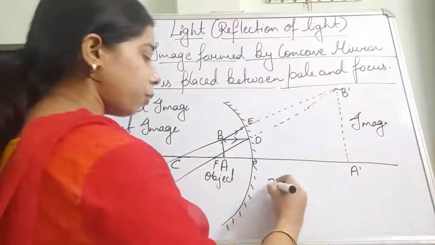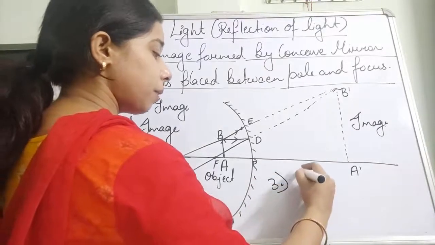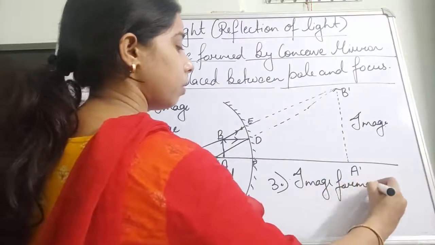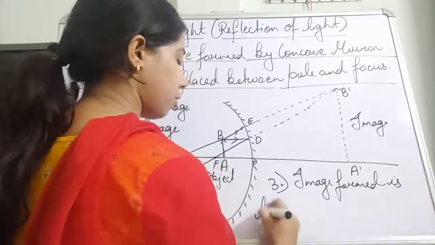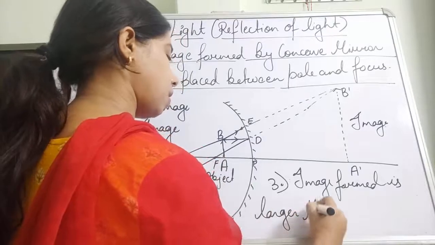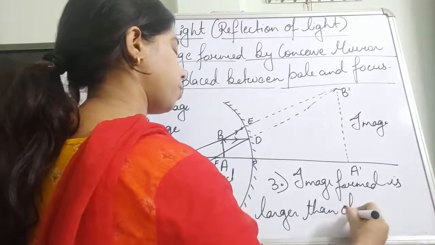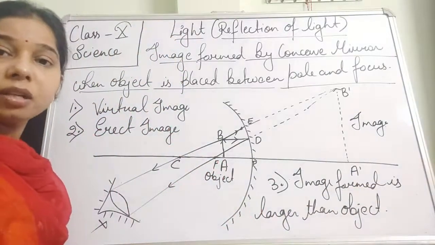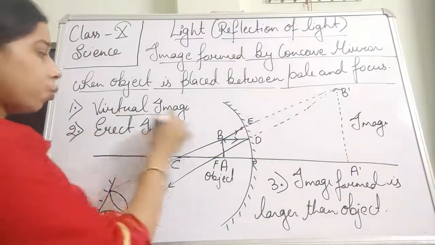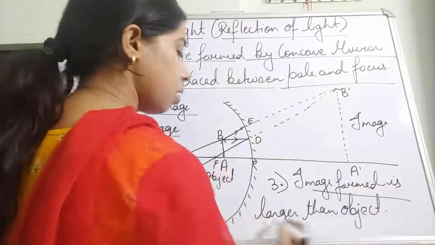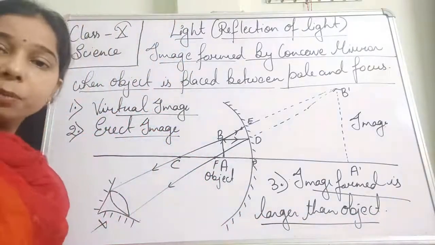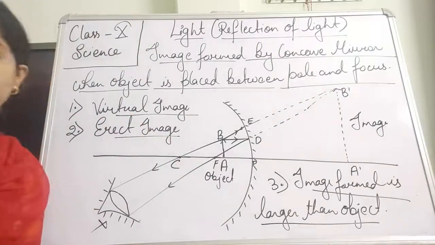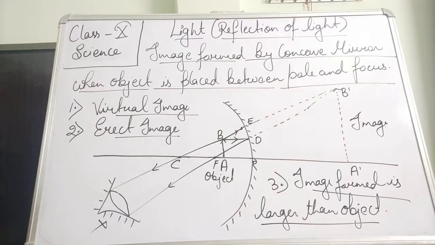So I am writing the third point here, students. Image formed is larger than object. So a virtual image, an erect image, and an image larger than the object is the image formed when the object is placed between the pole and the focus.